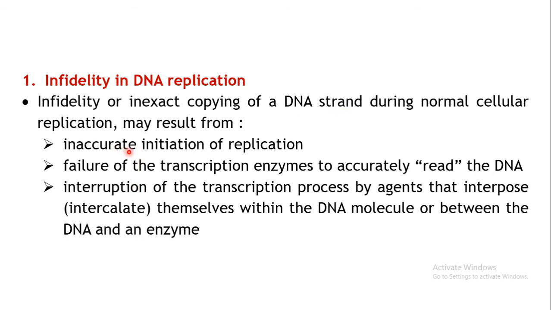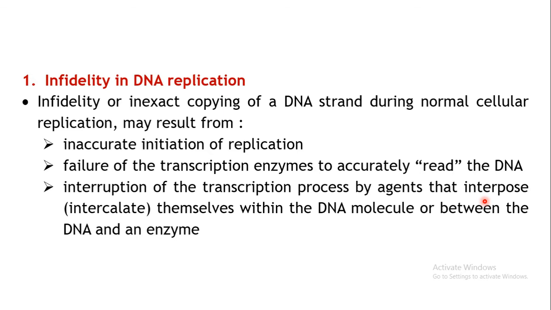Firstly, inaccurate initiation of replication. There may be a problem with the initiation of the replication, or there may be failure of the transcription enzymes to accurately read the DNA. The enzymes which are involved in the transcription process may not be able to read the DNA appropriately, or there may be interruption of the transcription processes by agents which may be intercalated in between the DNA molecules.